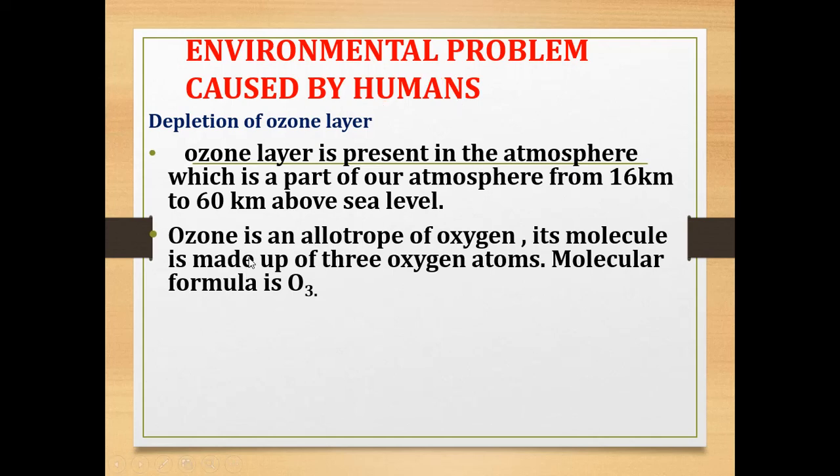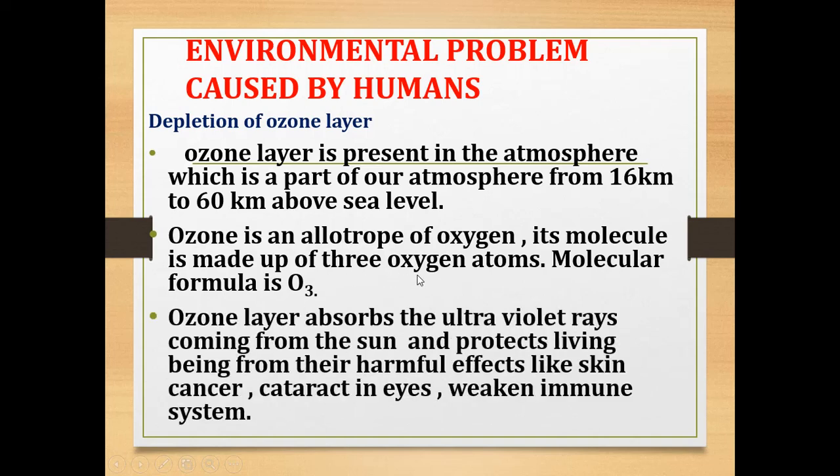Ozone is an allotrope of oxygen, that is, it is one form of oxygen, and a molecule of ozone is made up of 3 oxygen atoms. The molecular formula of ozone is O3. So what is the molecular formula of ozone, children? O3, which is made up of 3 oxygen atoms.